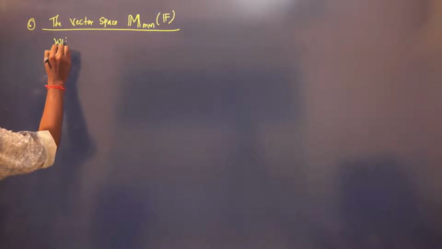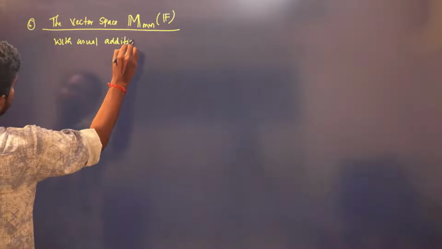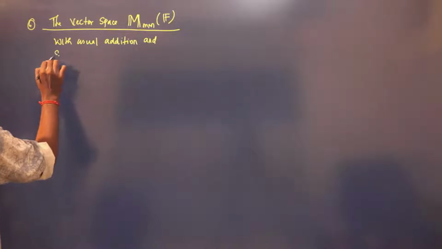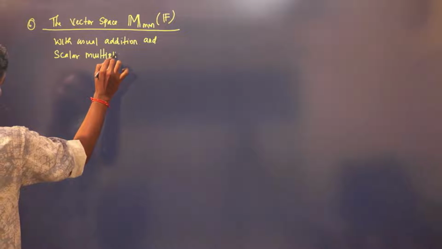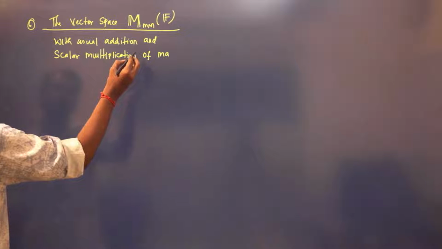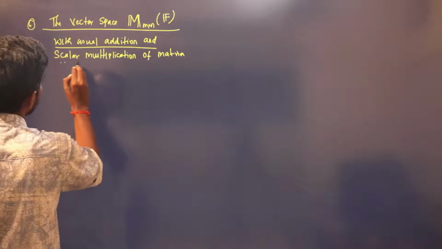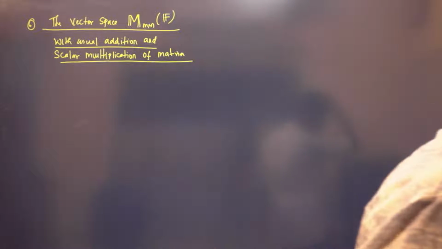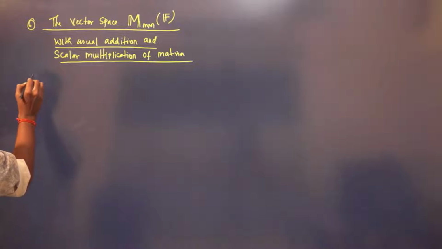With usual addition and scalar multiplication, with the usual multiplication of a matrix by a scalar. You know how to add two matrices and how to scalar multiply a matrix, right? With that operation, it will be a vector space, right? Obviously, so here your V is, and I'll give you only a very short proof. You can easily prove this.